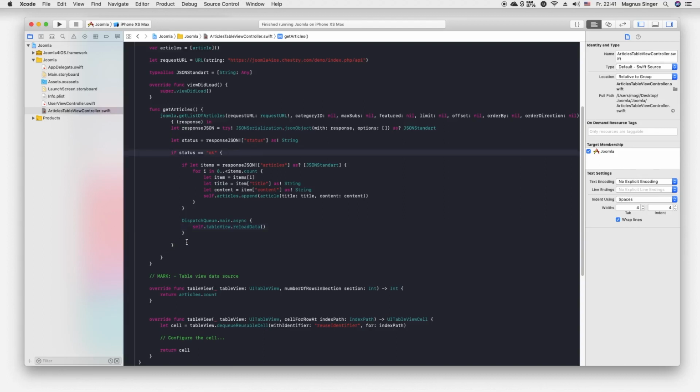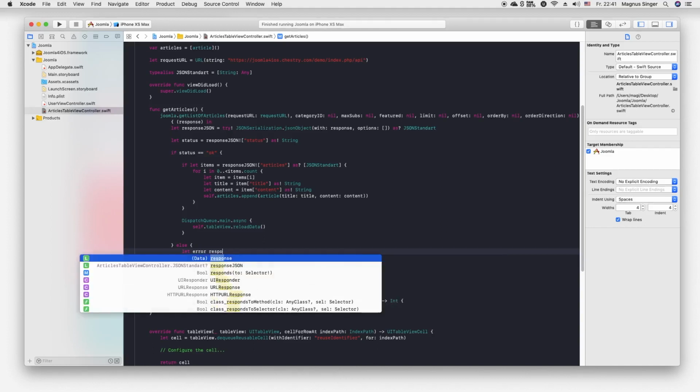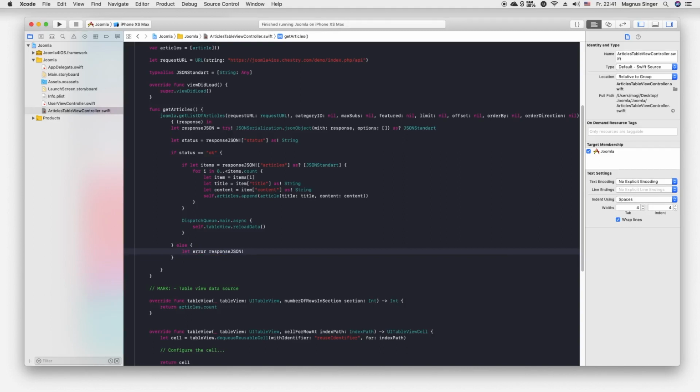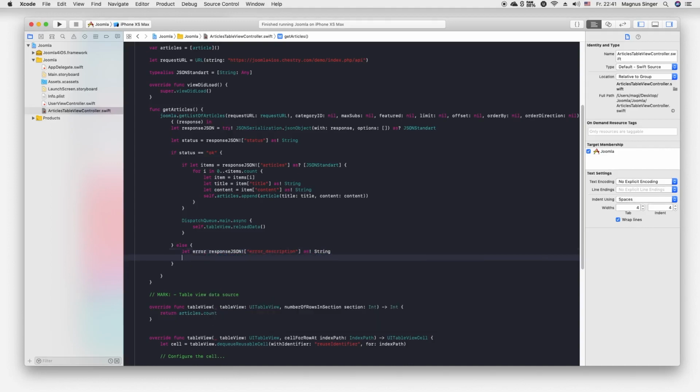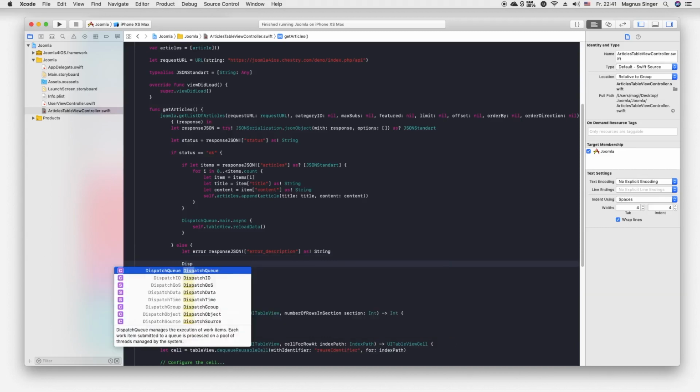Now we can check here, of course, the error. I don't think that there is an error, but you know, error handling is very important. So error description as string, of course DispatchQueue.main.